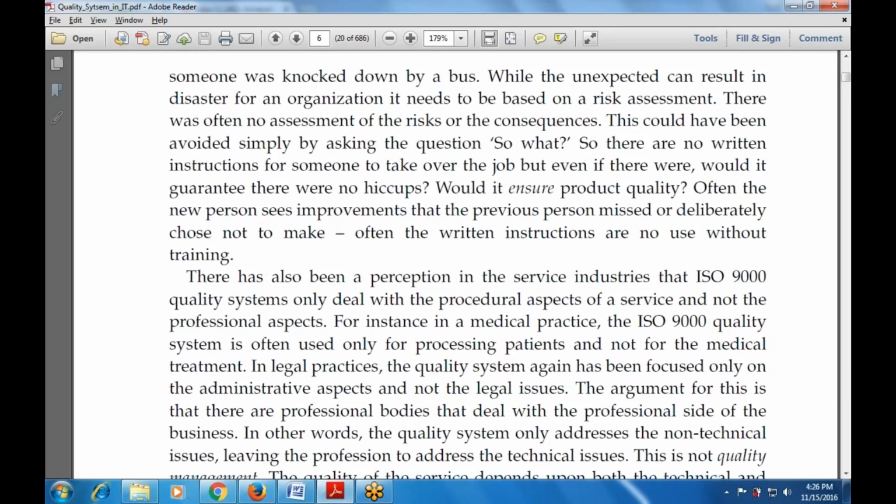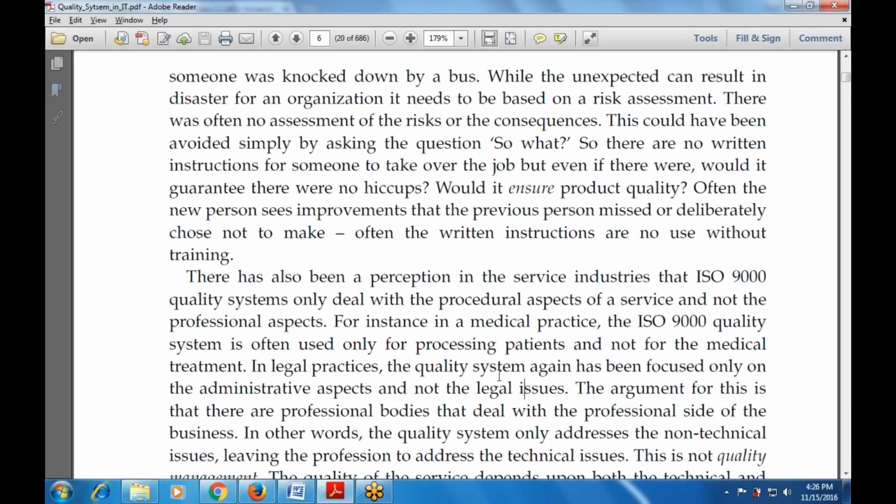And there also has been a perception in the service industry that ISO 9000 only deals with the procedural aspect of a service, not the professional aspects. For example, in a medical practice, ISO 9000 is often used only for processing patients, not for the medical treatment. And the quality system once again has been focused only on the admin aspects, and not the technical issues.